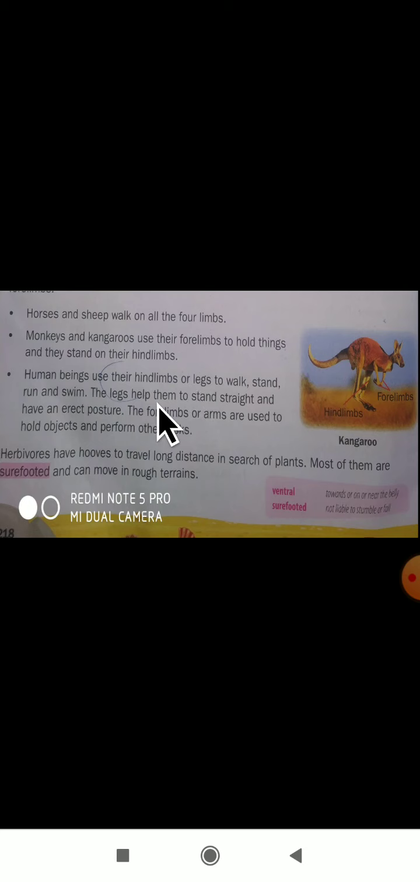The legs help them to stand straight, run, and have an erect posture. So what will the legs do? They will help us to stand straight. With the help of legs only we are able to stand straight. That will give us an erect posture. The meaning of erect is nothing but correct posture. Posture, you have studied about in your lower classes.